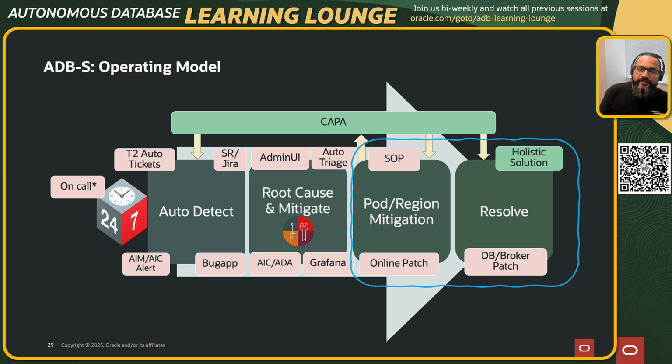And the other thing which I want to call out is, as we build this SOP, operations recently have built an AI chatbot, which basically consumes this SOP, and the ops engineer doesn't need to really go looking. Let's say he's seeing an issue, he can tell the chatbot, hey, I'm getting this error, what am I supposed to do with it? Then the chatbot goes to the backend, looks at the latest SOPs which are there, and says, hey, looks like your issue is related to this new issue which is showing up in the fleet, and this is what you're supposed to do to mitigate it. So we are trying to develop and leverage AI so that we can move faster in helping customers.